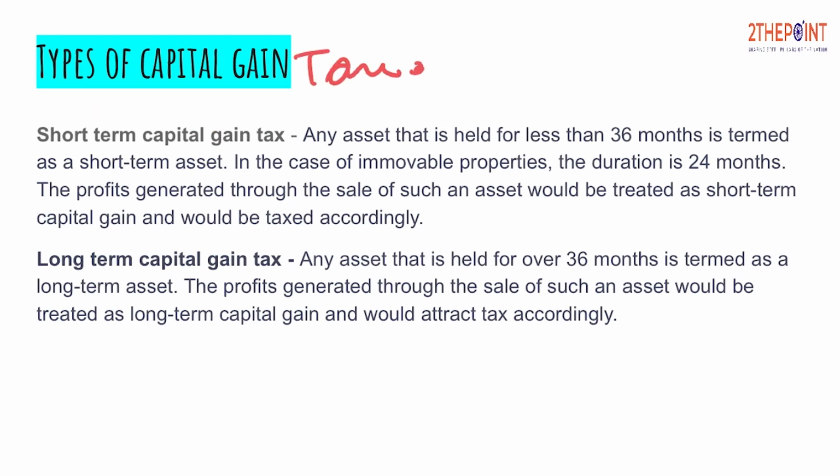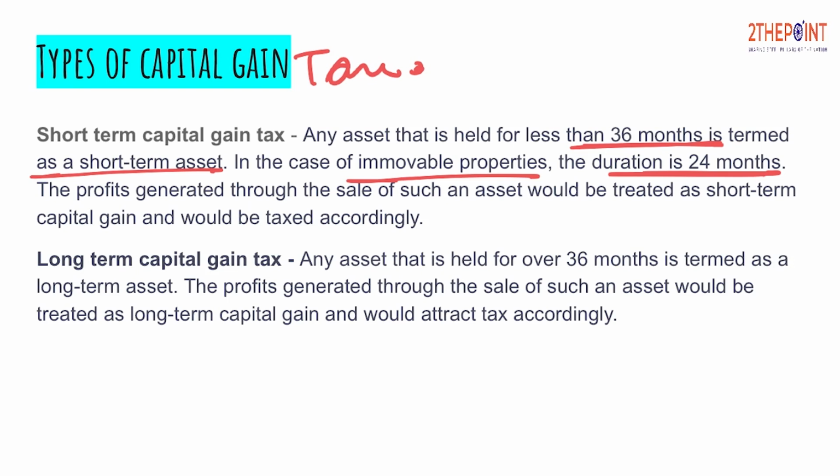So basically there is a bifurcation of capital gain tax, which is short-term capital gain tax and long-term capital gain tax. We'll look into what it is. Any asset that is held for less than 36 months is termed as a short-term asset. In case of immovable property, the duration is 24 months. So if you are holding any asset for less than 36 months, it is known as a short-term asset, and if it is more than 36 months, it is a long-term asset.